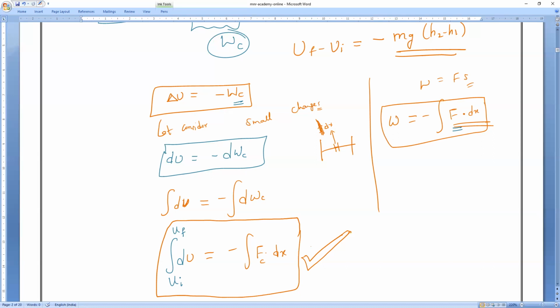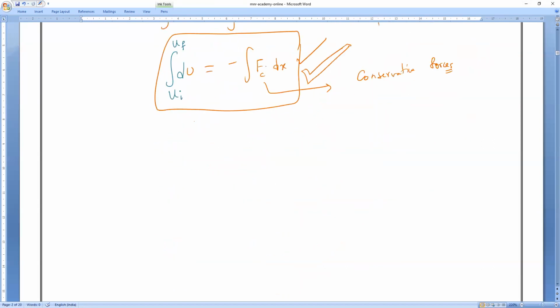So this FC, what do you mean by FC? Speak loudly, everybody. The force applied by what type of forces? Conservative forces. So this is also the formula for potential energy. Okay, guys, any doubt till here, you can ask me. Everybody clear? Yes. So let us take question number 1.